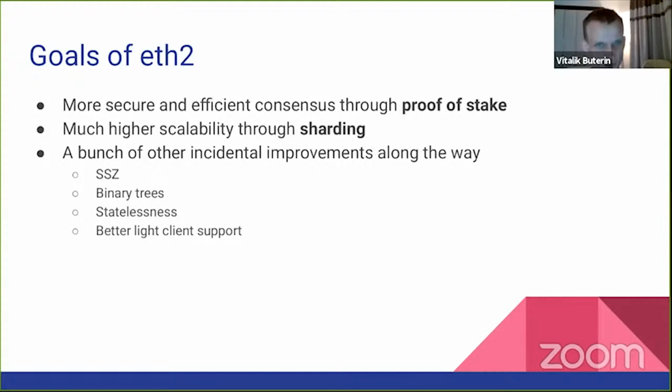Binary trees instead of hex trees, stateless client verification, better light client support, and there's a long list of lessons that we've learned from ETH1 that are interesting by themselves, but they tend to be fairly small and technical, so I'll skip past them and just say there are a lot of things that we learned, and ETH2 is trying really hard to make all of those things better.